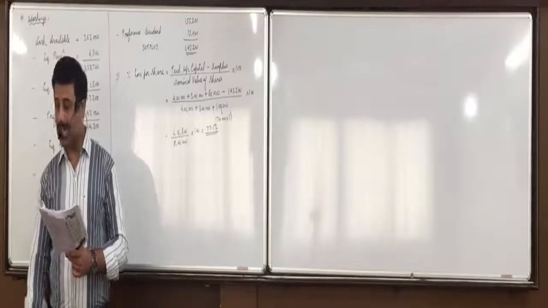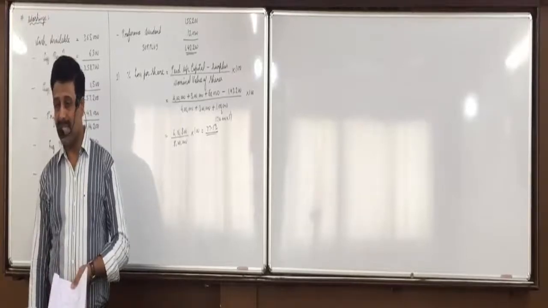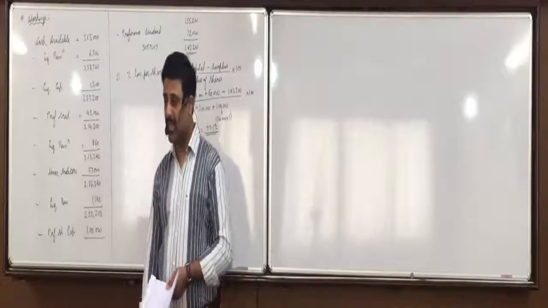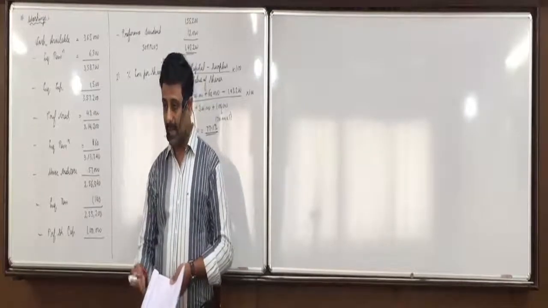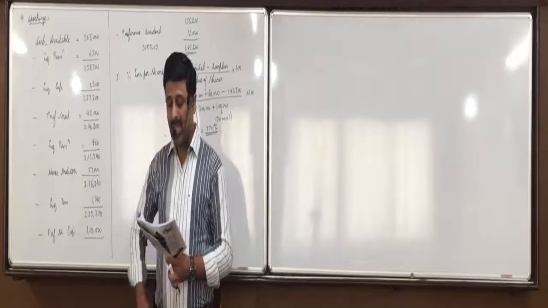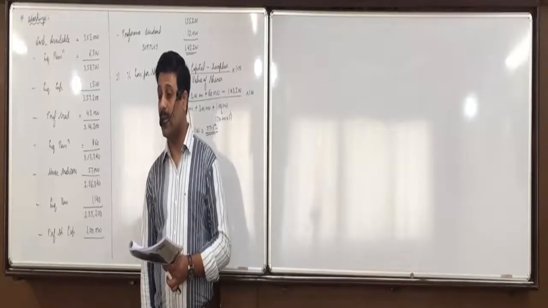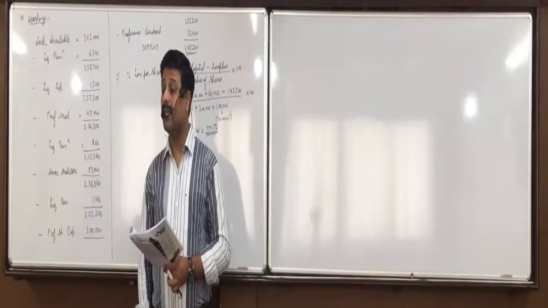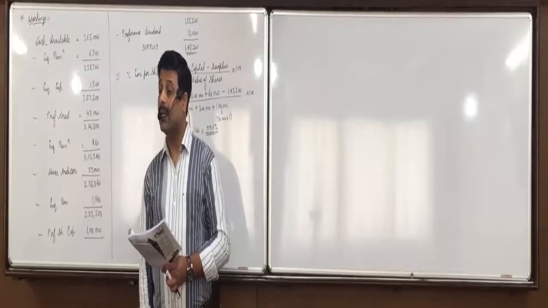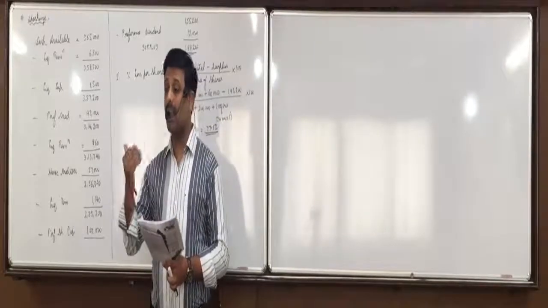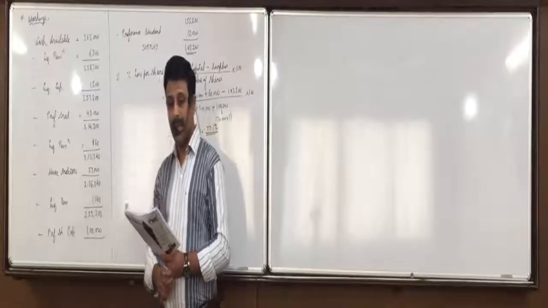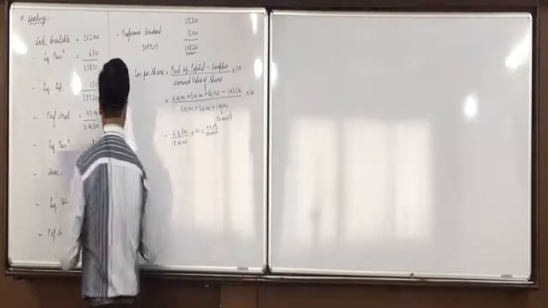Same way, second share is also exactly the same. What is their face value? 10. So 10 into 77.1%. What is the loss? 7.71. Against that they have paid 10 rupees, so we will refund 2.29. Third shares, what is the face value? 5 into 77.1% is 3.855. Against 3.855 they have paid up 3 rupees. So less. We have to call 0.855 paise on 20,000 shares. Did everyone understand this? So for the first two we have to refund.